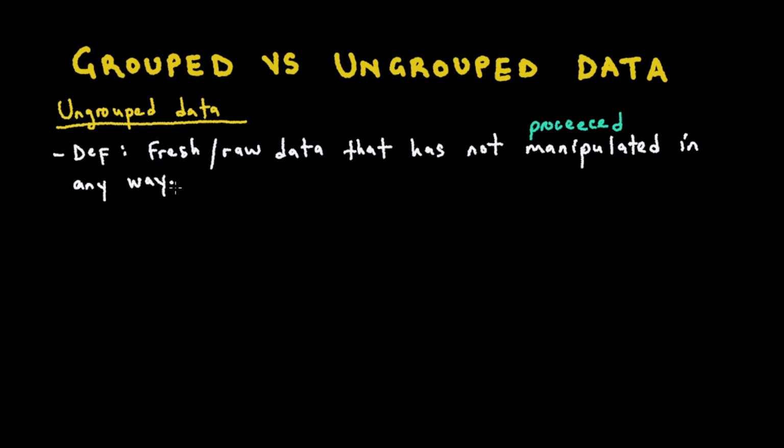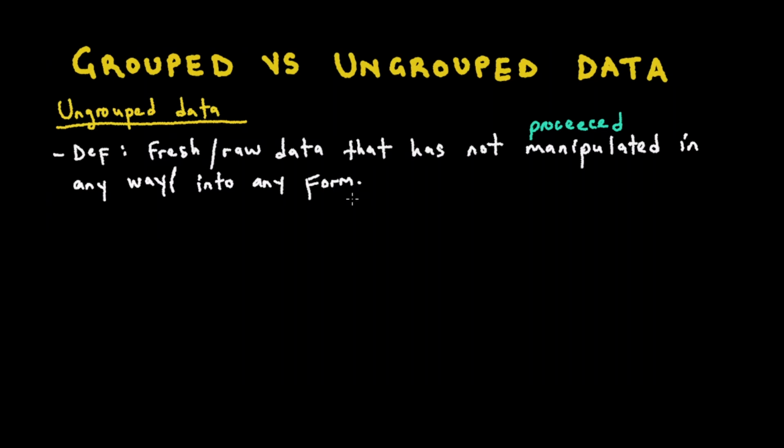Saka this is just raw data we have taken from our survey, from our collection of data. Ungrouped data describes fresh data or raw data which has not been manipulated or processed into any form. Saka it's in any way, kana kuti tinogona kuti into any form.